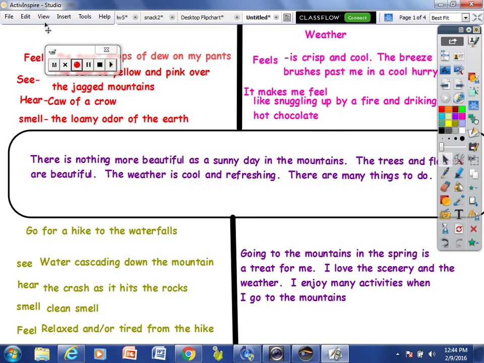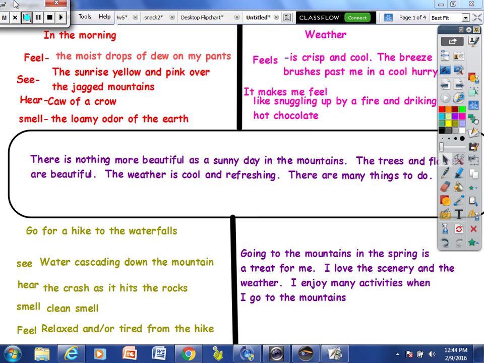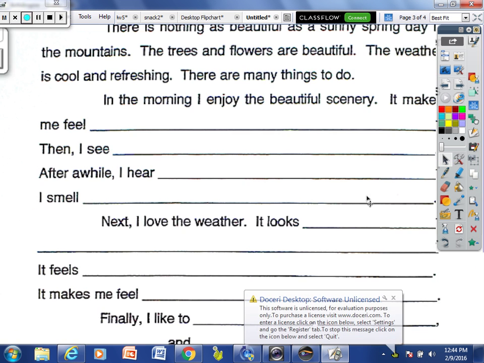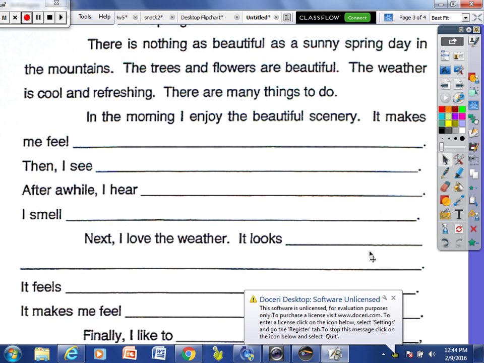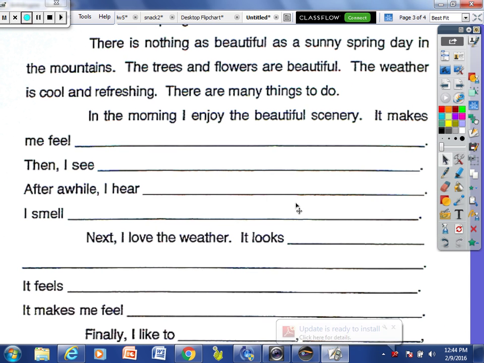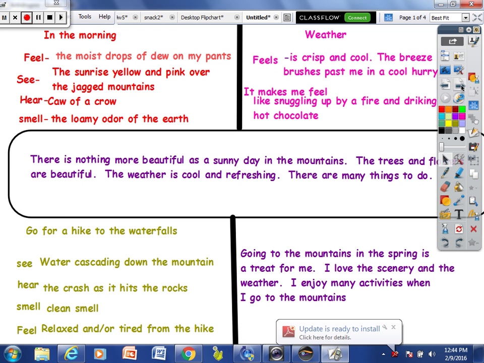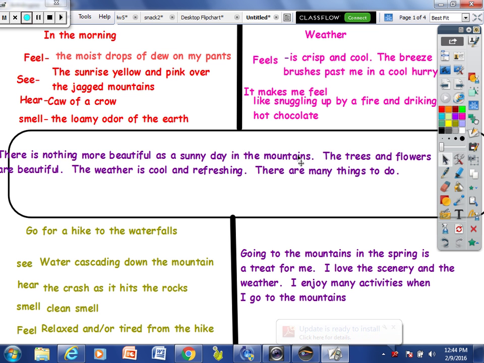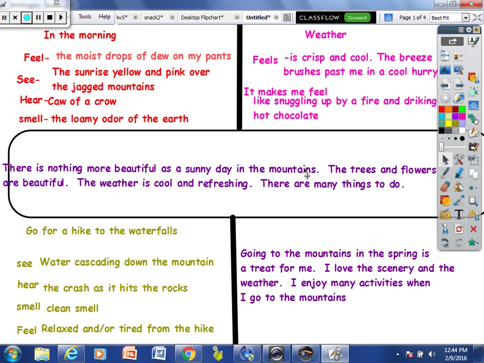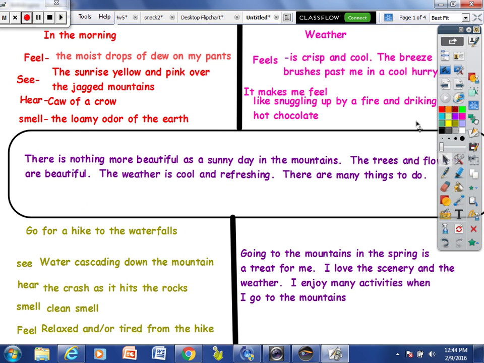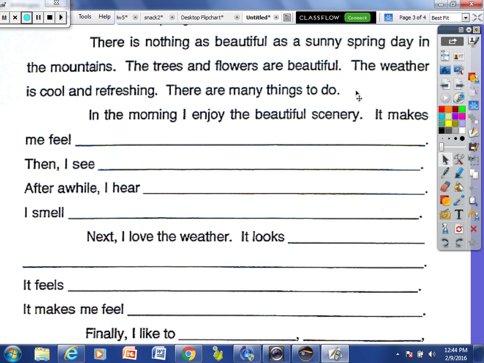All right, now that we've finished our plan, it's going to be time for us to put our plan on the paper. So we have this nifty little template that we're going to use today, just to kind of get us used to it. So we're going to take our plan and put it on paper using our template. This is our topic sentence, our topic paragraph, our introductory paragraph. And if you'll go to your template, you'll see that it's right here at the top.